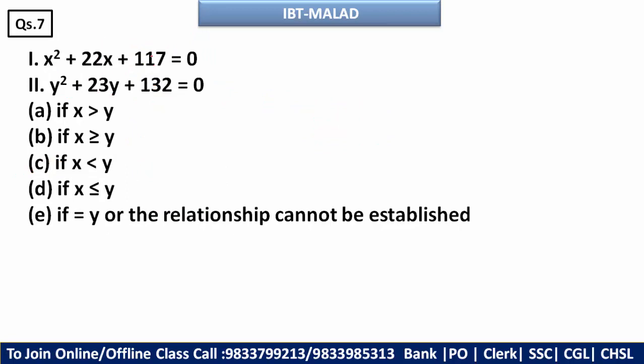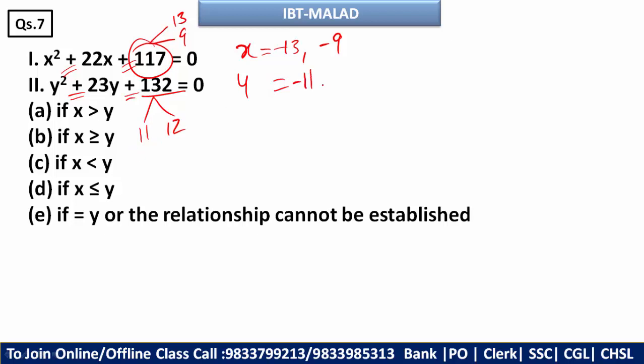So 22, you can say this is 13 9s are 117, okay, and here you need plus, and here also you need plus. So both will be positive, and after changing the sign you will get minus 13 and minus 9. Okay, for y this is 132, which is nothing but 11 12s are, and here also you need plus, here also you need plus, so it will be plus. If you change the sign, here it will be minus 11 and minus 12.